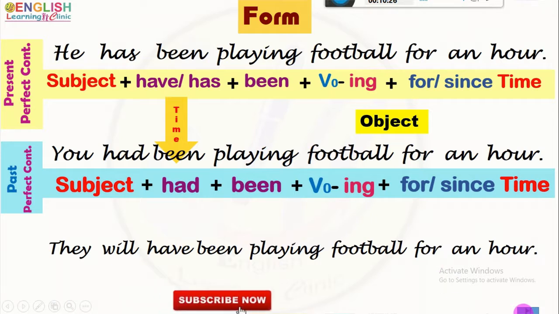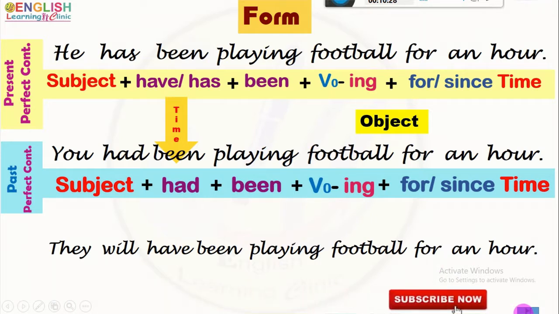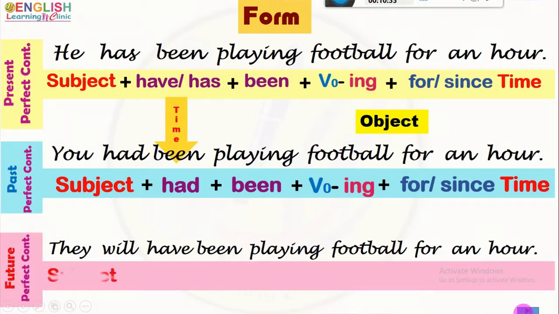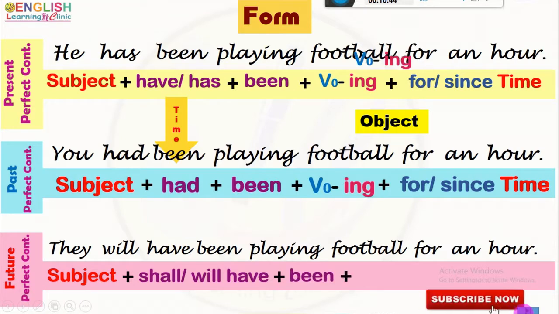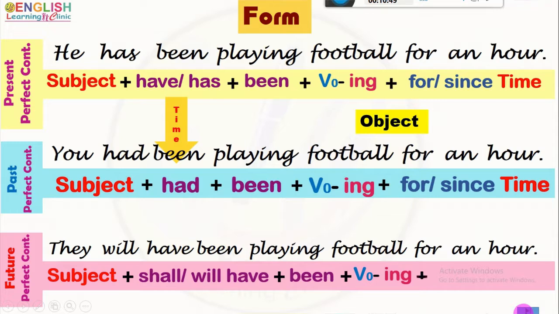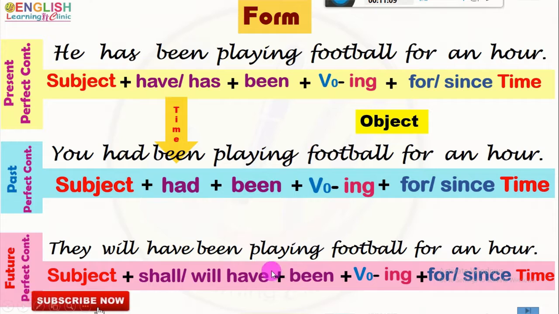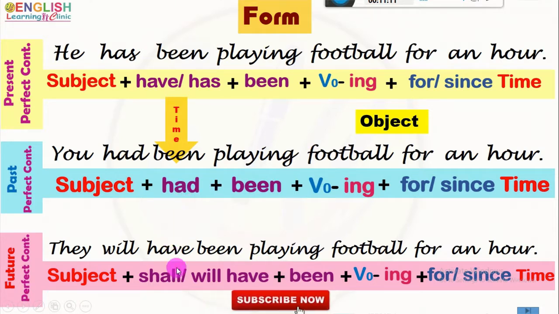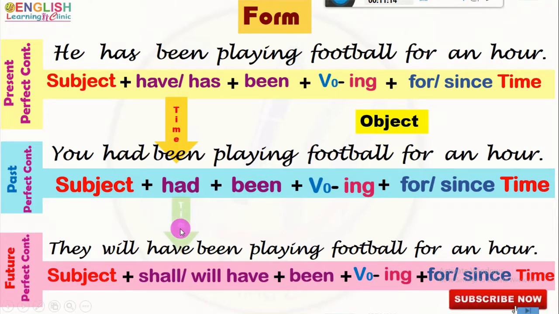With the future perfect continuous form of the verb, the affirmative assertive structure is subject. After that, the future form of the have verb, that is shall or will have. Next, third form of the be verb and the ing form of the main verb. Next, time is mentioned with for or since. Here looks, the time is also variable. Now we will construct sentences with the help of this structure.